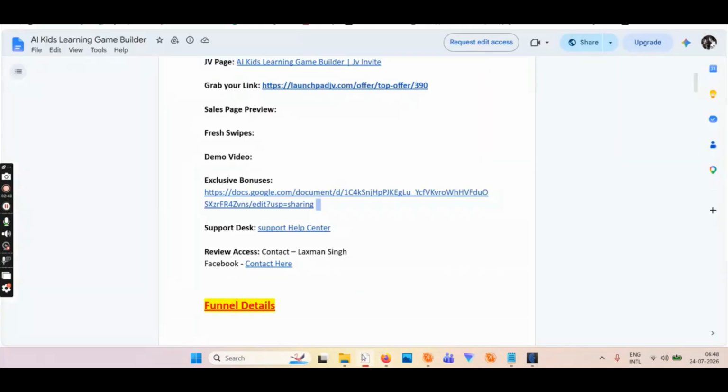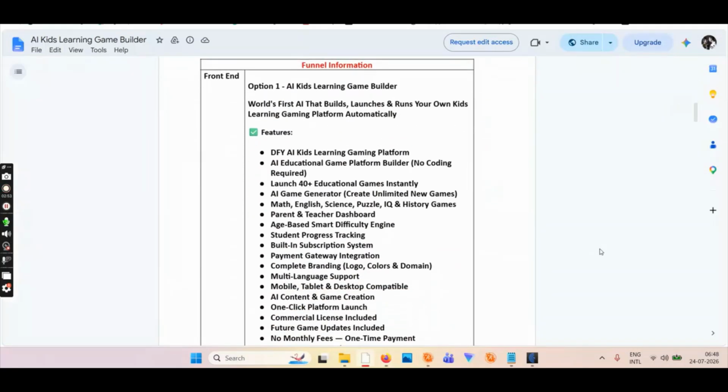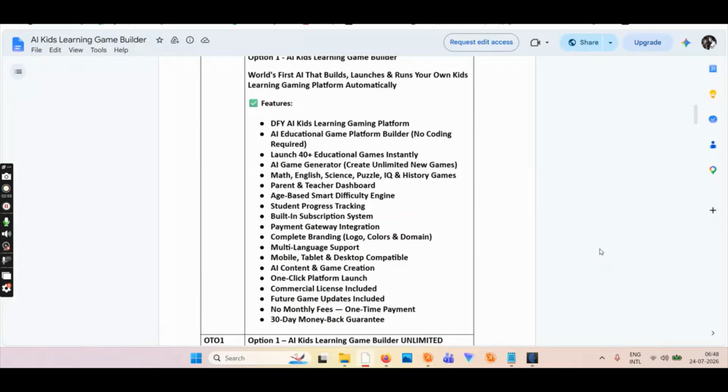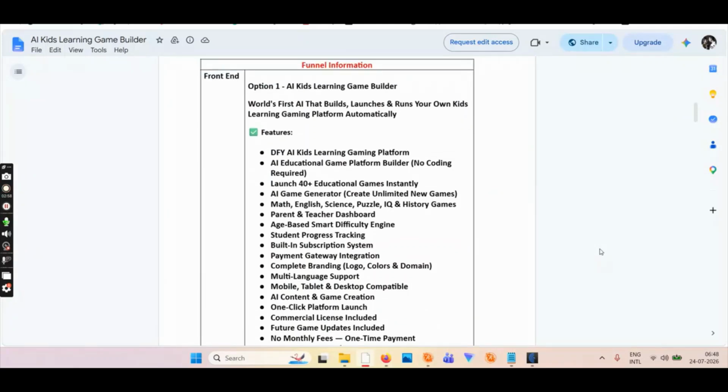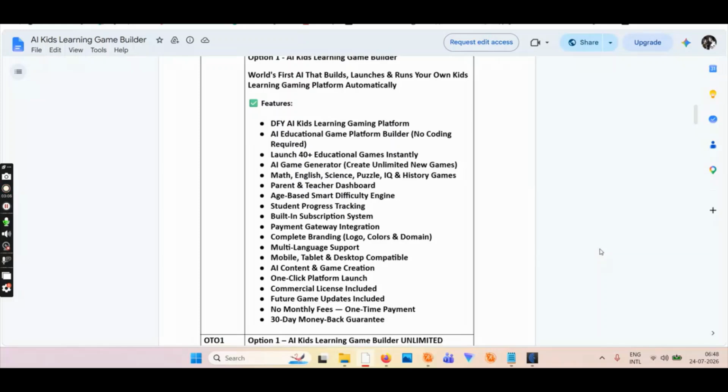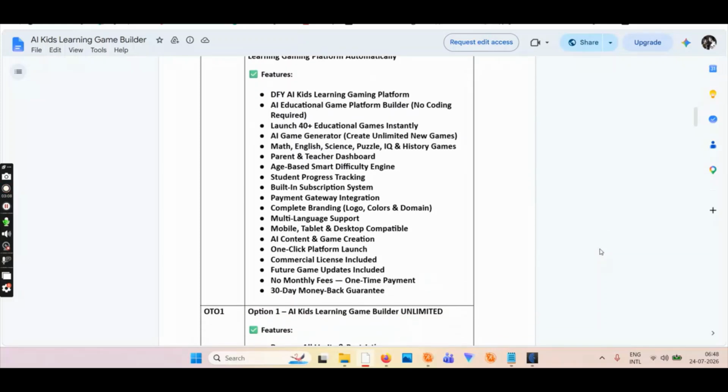Okay. Right. Now we have some OTOs, so let's discuss what you will be getting in the front end. You might get some discount coupon as well when the product goes live. Right now, nothing is updated because I'm doing an early review. But when the product goes live, you will get some discount as well. So this is what you will be getting in the front end.